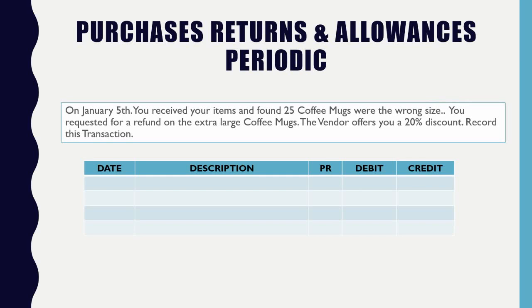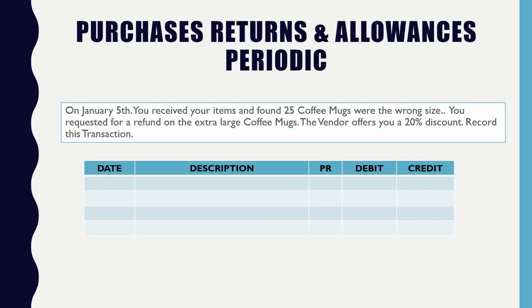If it originally cost me $1.25 per cup, and I'm trying to return 25 of them, but I'm not getting a full refund. I'm only getting 20% discount off of those 25 cups because only 25 of them are the wrong size. The rest of them are full price because they're exactly what we want.